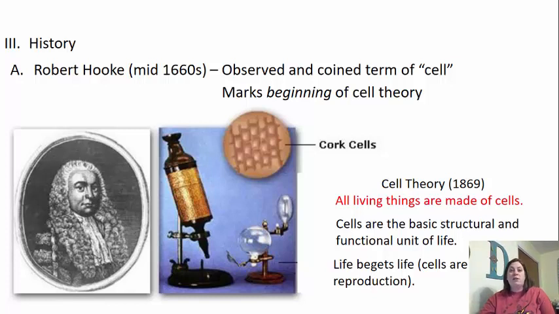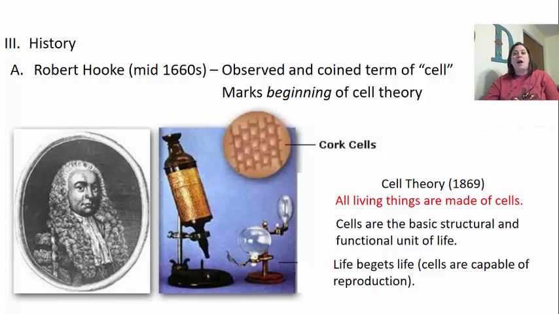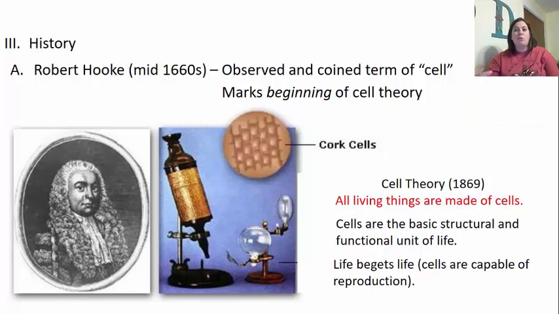All right, so the next section we're going to look at in this introduction chapter is the history of microbiology and kind of the important players in this progression of us being able to study these very small organisms. So the first guy we want to look at is Robert Hooke. He was doing most of his work in the mid-1660s. He observed and coined the term of a cell. What he did is he used a very rudimentary, simple type of microscope, and he was looking at cork cells.